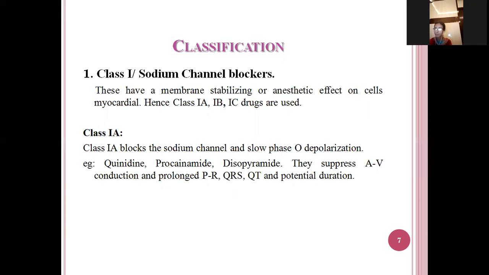Examples are quinidine, procainamide, and disopyramide. These are the three drugs which come under class 1A. What they do is suppress the AV conduction and prolong the PR, QRS and QT intervals and the action potential duration.